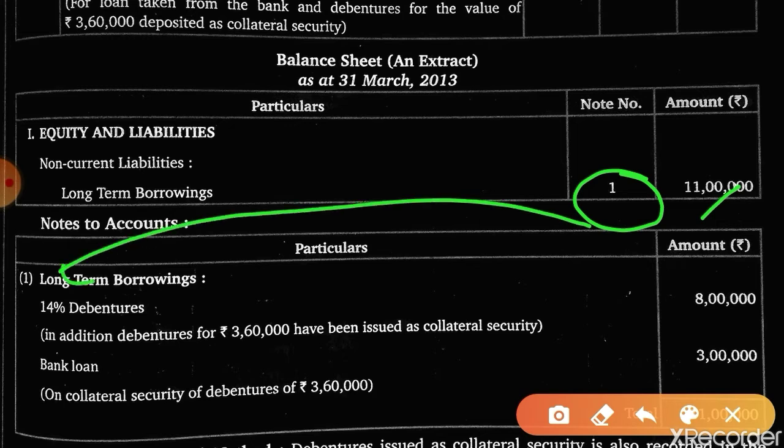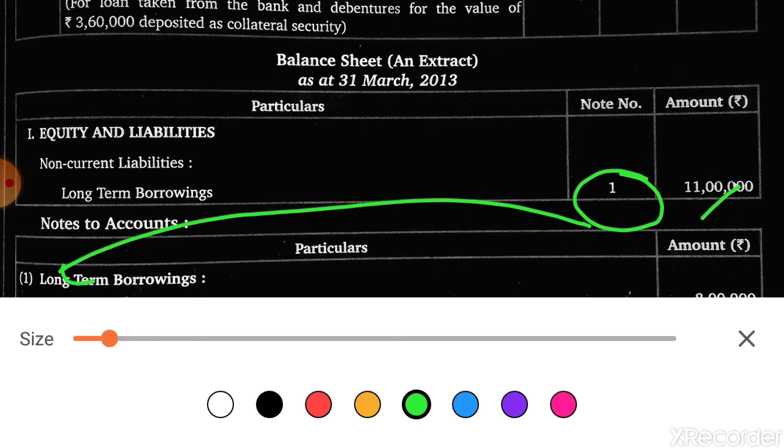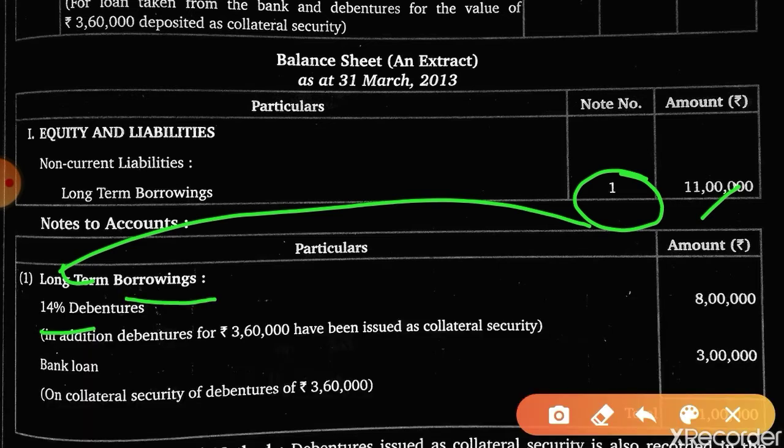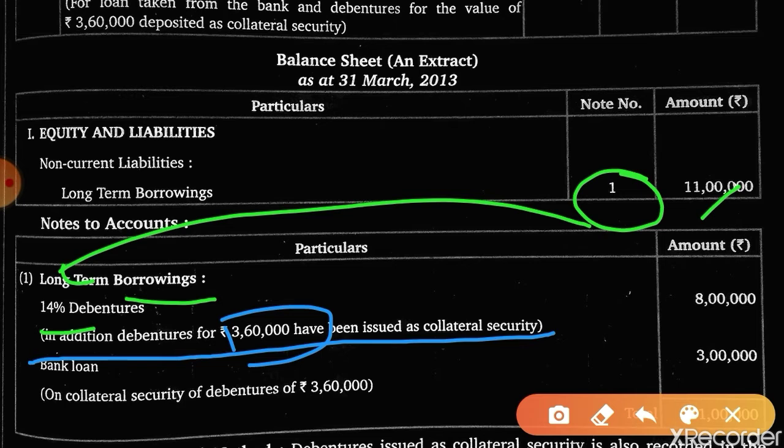Here it is mentioned long term borrowings, 14% debentures. See the footnote, this is termed as a footnote with blue underline. In addition, debentures for 3,60,000 have been issued as collateral security. We have only mentioned it, we have not added it in the amount of debentures. See, it is 8 lakh only, we have not added in it.